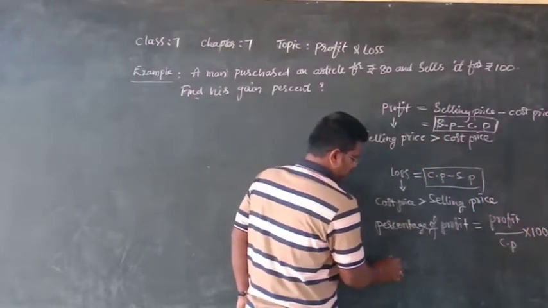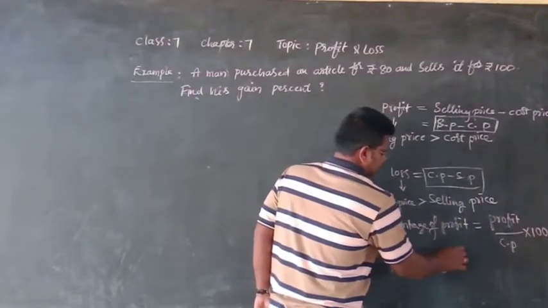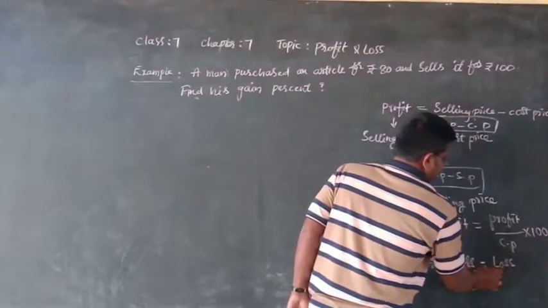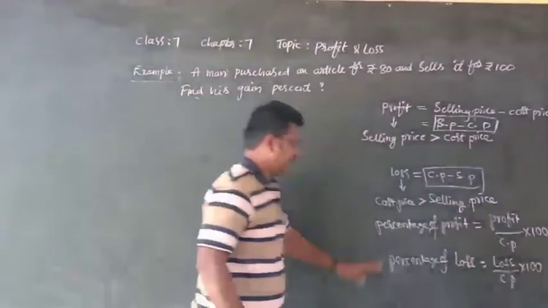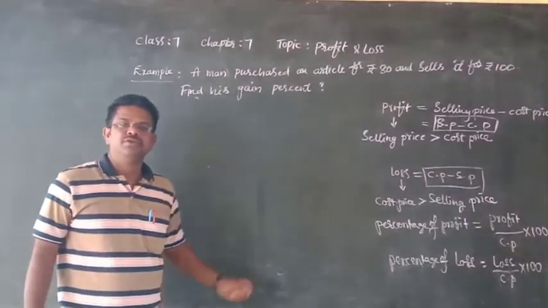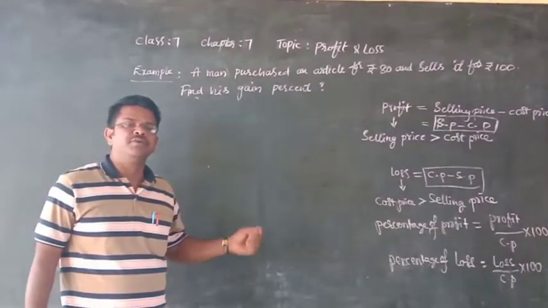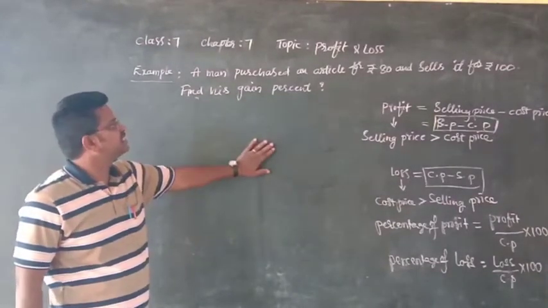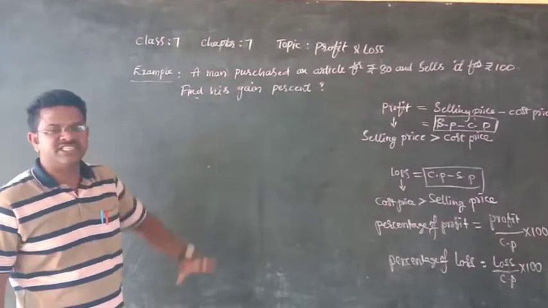As well, to find the percentage of loss, it is loss by cost price into 100. These are the most useful points regarding profit and loss. So these are the topics we just completed, and now we do the given example problem.